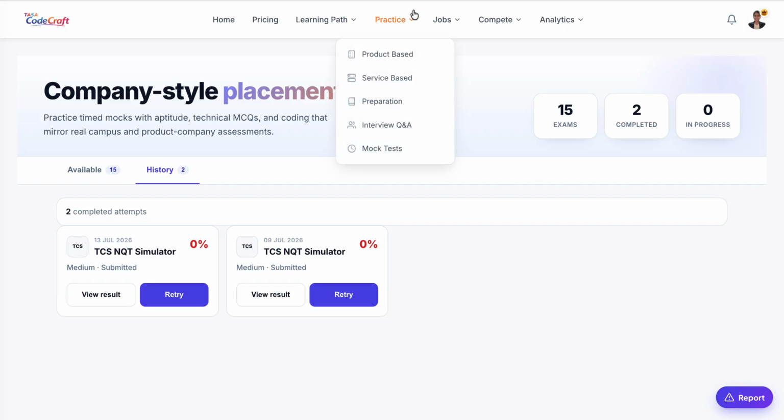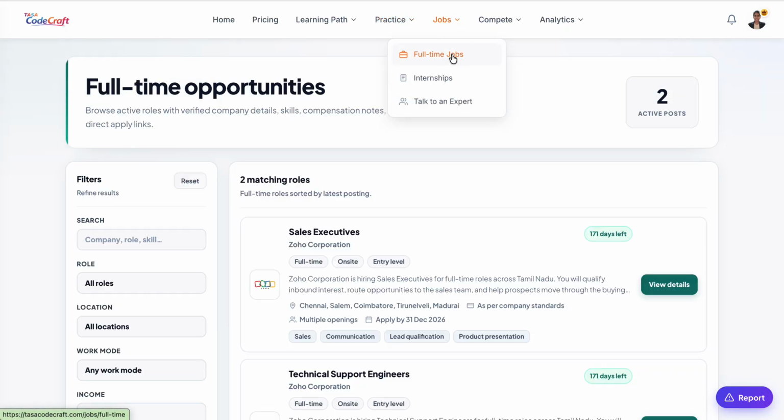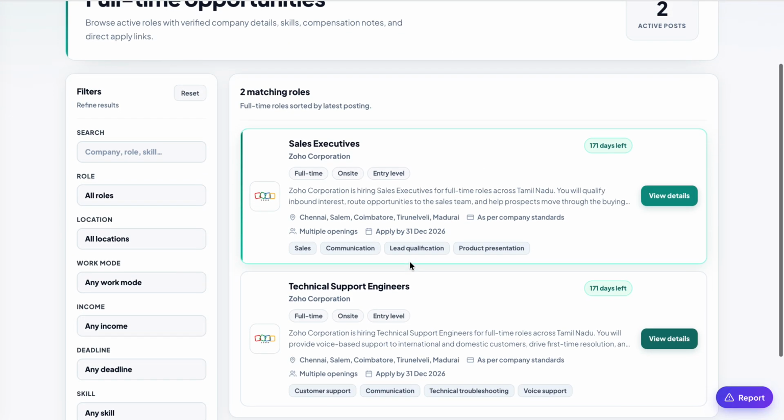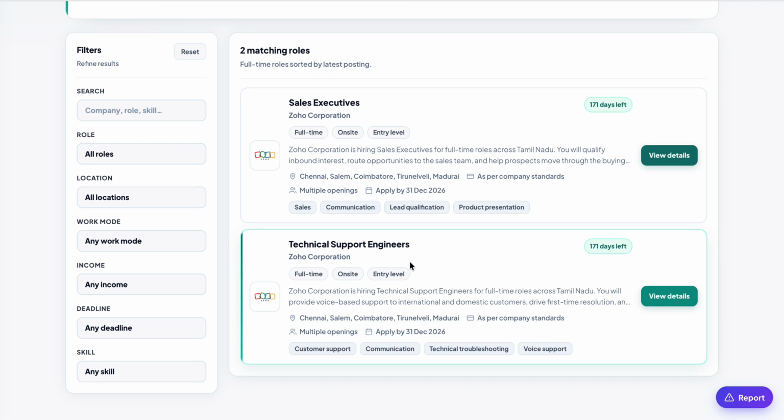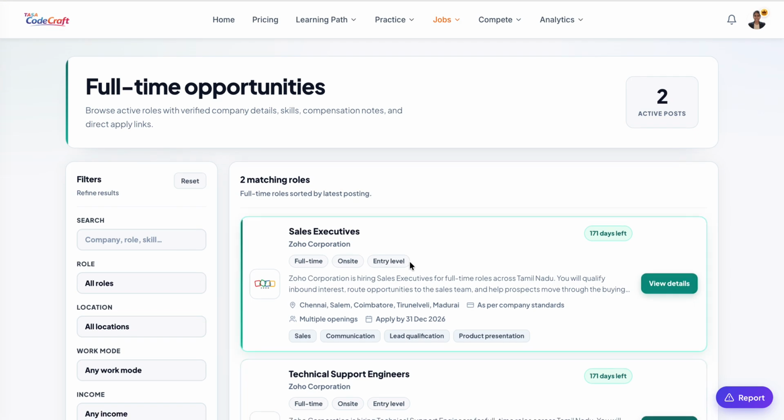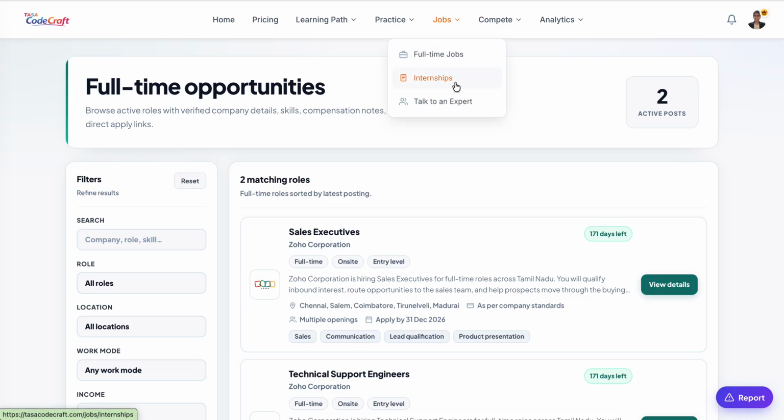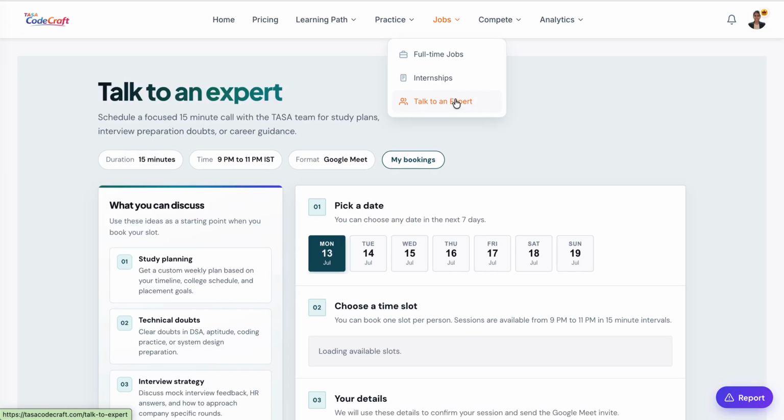Okay. And in jobs, you can see the full-time jobs. These are the jobs which are actually posted on the company career portals. These are not fake jobs. So you can always trust TASA CodeCraft to get real jobs listed. These are full-time jobs and internships, and talk to an expert.